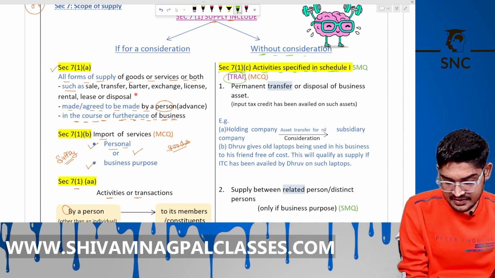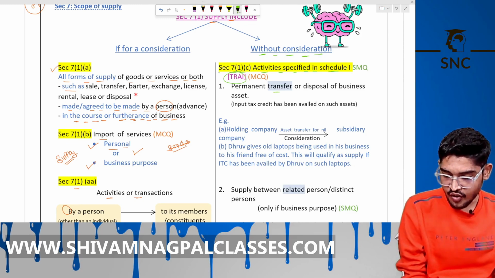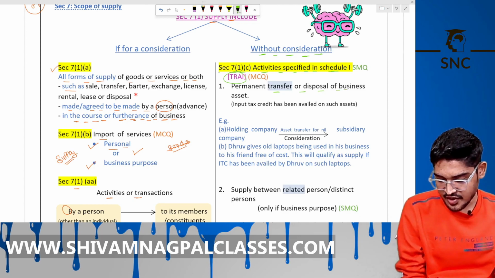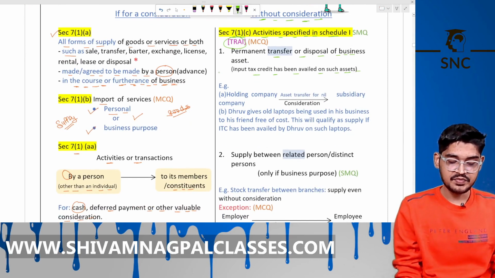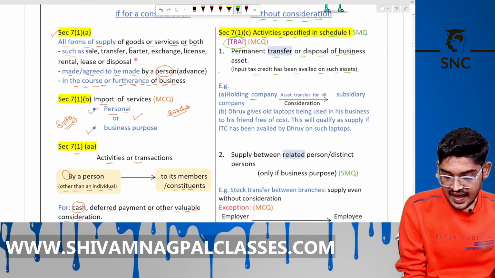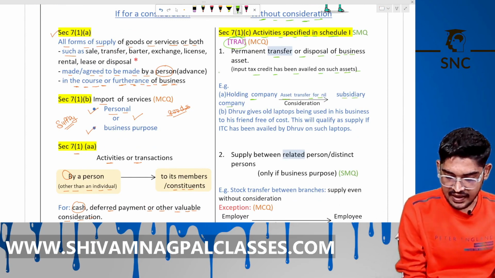So "TRY" is a mnemonic technique to learn this. T: permanent transfer or disposal of business asset on which ITC has been availed. Example, a holding company transfers an asset for nil consideration to its subsidiary, then it is supply without consideration.